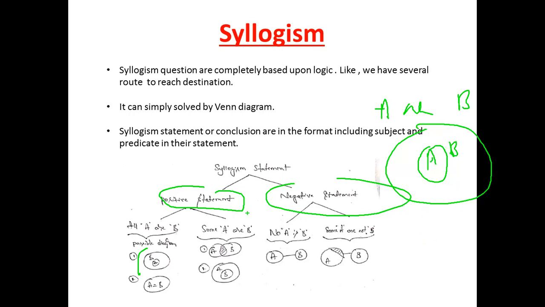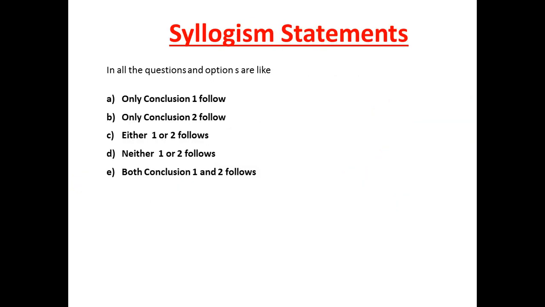Okay, I will just note it on the picture. I will go directly to the problem, and you will understand. Some we can denote like this, and no I have noted like that. I will take the problem directly. Syllogism contains four or five statements, and according to the statements we need to solve the problems. I will take the first problem, and you will understand the topic here.